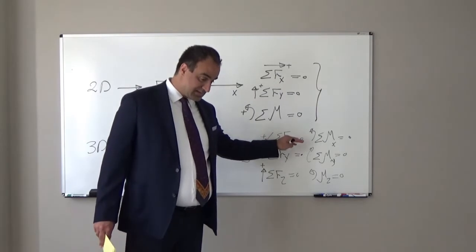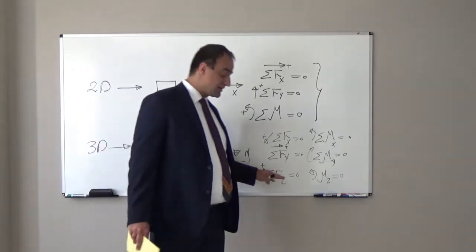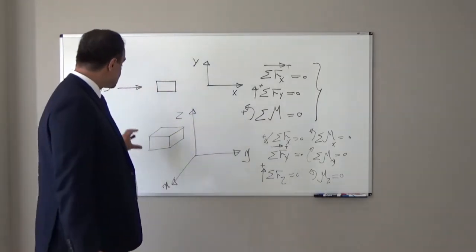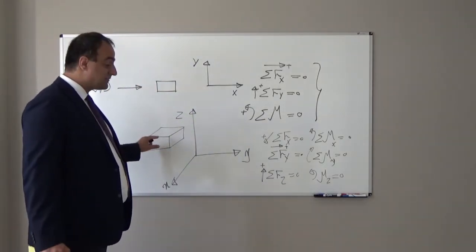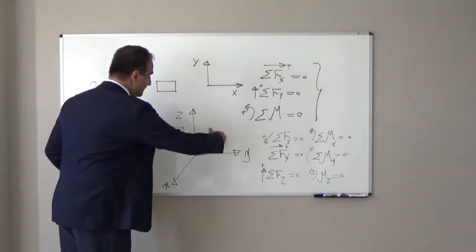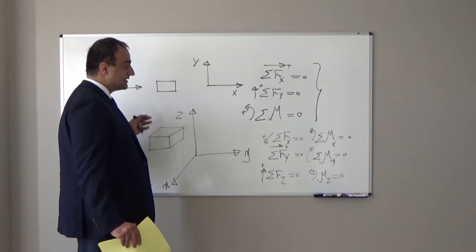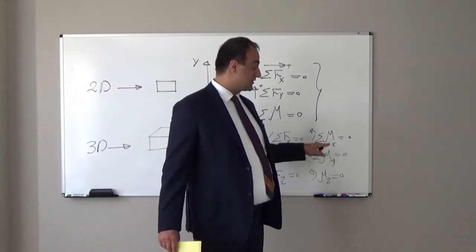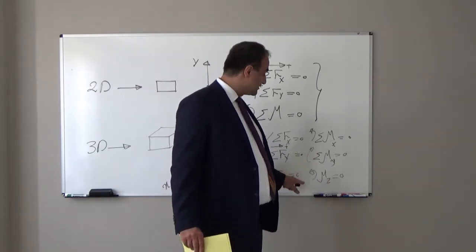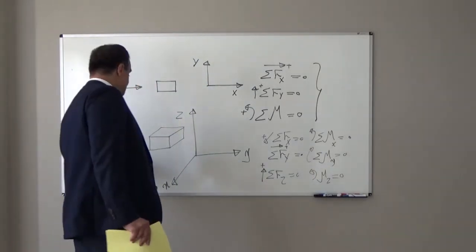The summation of force in the x direction is equal to 0. The summation of force in the y direction is equal to 0. The summation of force in the z direction is equal to 0. These 3 force equations mean this object will not move, but still it can rotate with respect to x, y, and z. In order to fix it at that point and prevent rotation, the summation of moment with respect to x should be equal to 0, the summation of moment with respect to y should be equal to 0, and the summation of moment with respect to z should again be equal to 0.